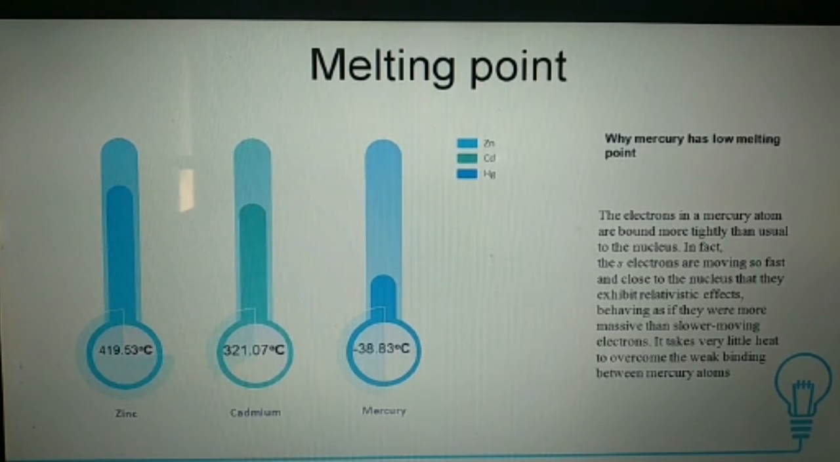The electrons in mercury atoms are bound more tightly than usual to the nucleus. In fact, the s electrons are moving so fast and close to the nucleus that they exhibit a relativistic effect, behaving as if they were more massive than slower moving electrons. It takes very little heat to overcome the weak binding between mercury atoms. Mercury is different. It is not reactive like its neighbors in the periodic table. It doesn't conduct heat and electricity as well as other metals, and it is a liquid unlike other metals.